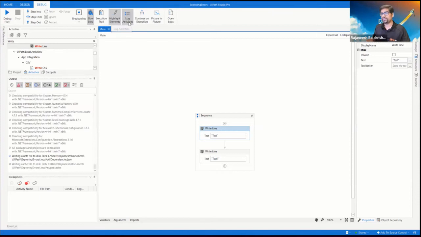Log activities just logs activities at a trace level. There are different types of logs, which can be a warning, information or trace. Trace is the highest level of log, which means it logs each and every activity. So it gives the trace level activity if this is enabled.